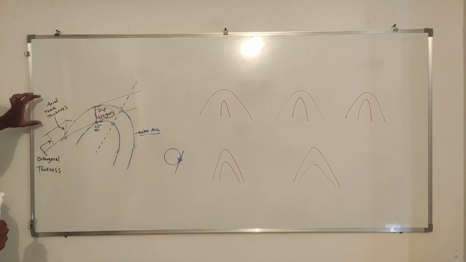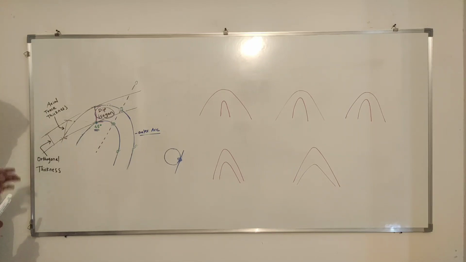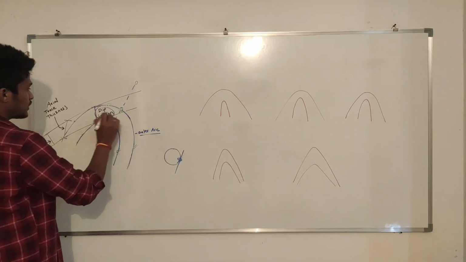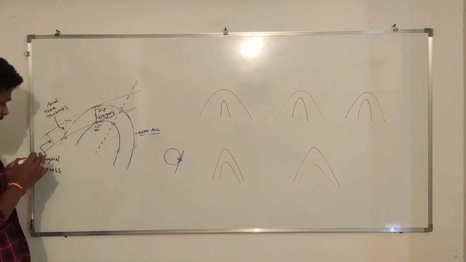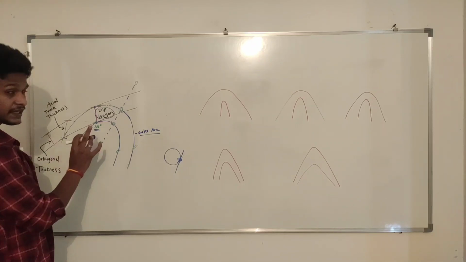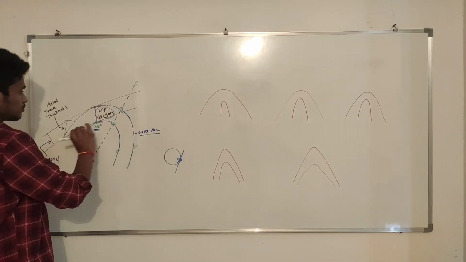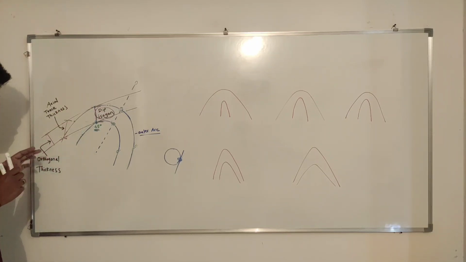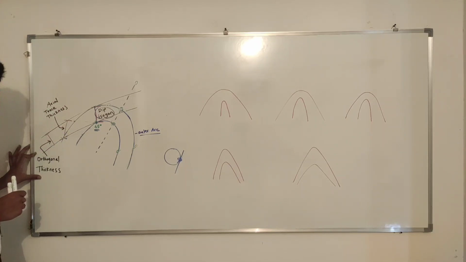Now there are 2 more terms: axial trace thickness and orthogonal thickness. Now what is orthogonal thickness? We will finish this because this is easy. We have drawn 2 tangents considering the inner arc and outer arc with the same dip. Here we are considering 45 degree dip, this is just a consideration. Now we know both the tangents are parallel to each other. So the perpendicular distance between these 2 tangents is called orthogonal thickness.